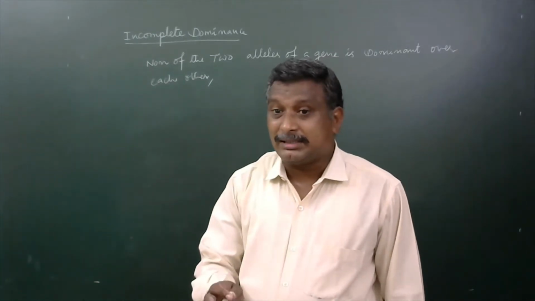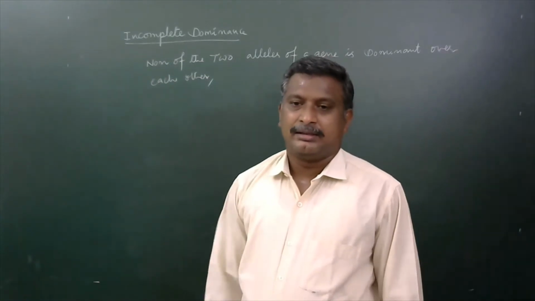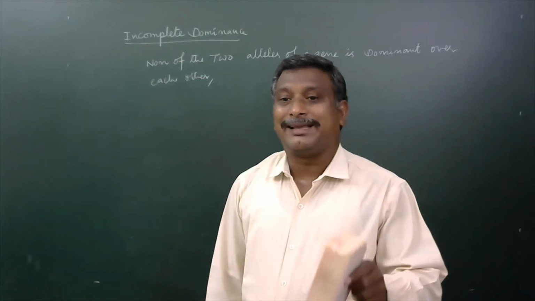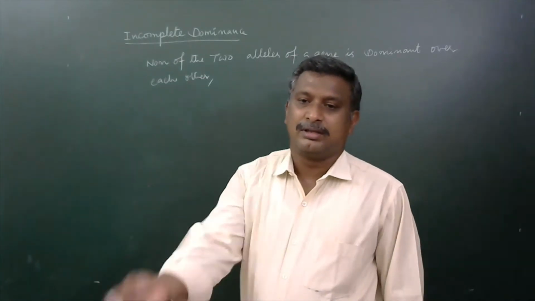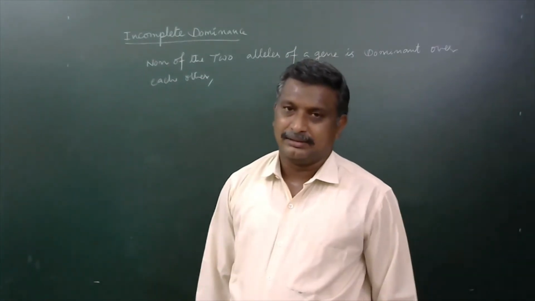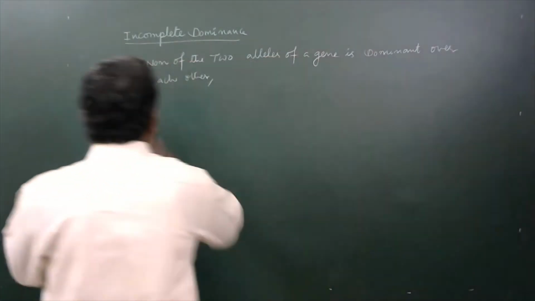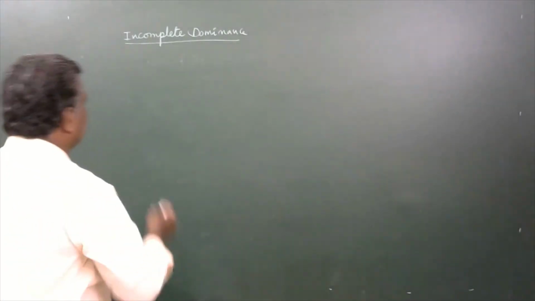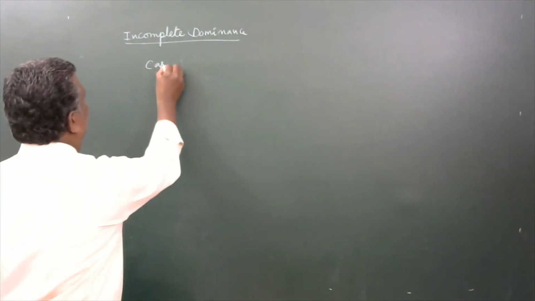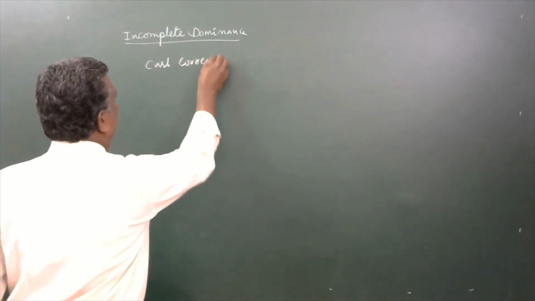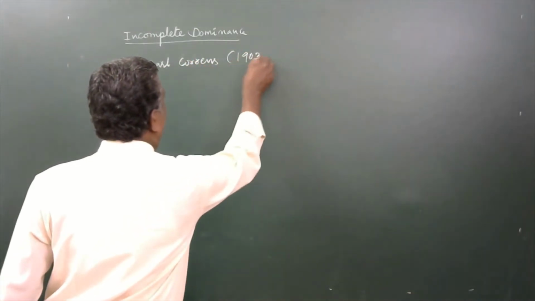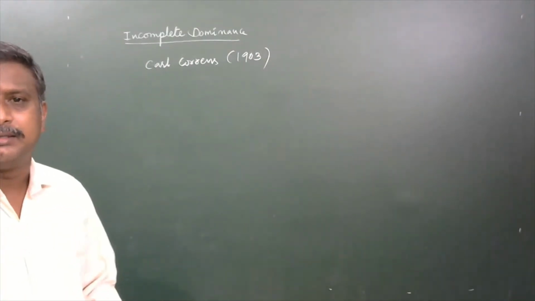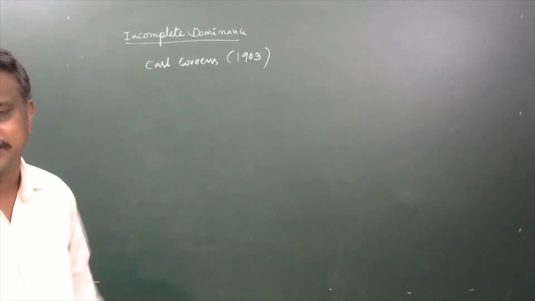The developed character always will be intermediate when compared with the characters which are developed by independent expression of both alleles of that particular gene. Yes, this incomplete dominance is identified by Carl Correns in the year 1903. Carl Correns, a scientist who identified that particular incomplete dominance for the first time.